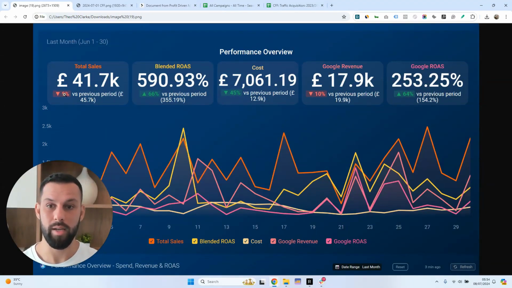Now, the client's target is 100K per month, so we're still going to be working towards that. But now that we've cut the advertising spend in half, we can now redistribute that spend to areas of opportunity that have proven to work well and start working towards that 100K target. And I expect within Q4, we will hit the goal as intended. So great performance here, just 30 days after onboarding. Very excited to see where we can take this client.